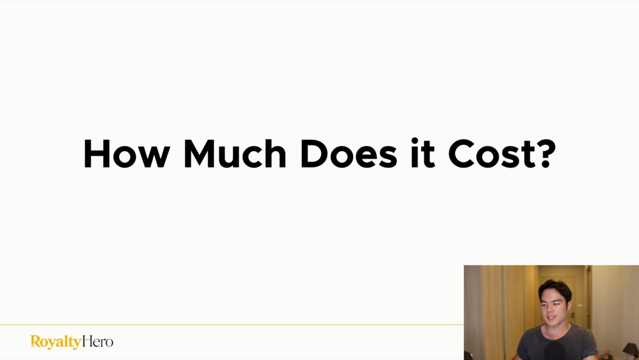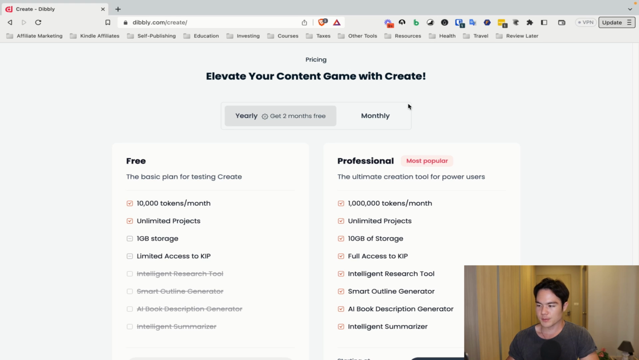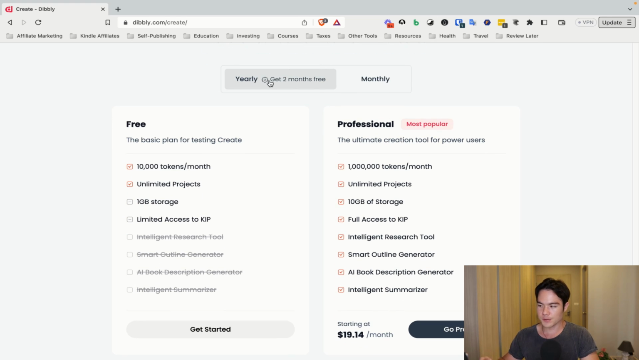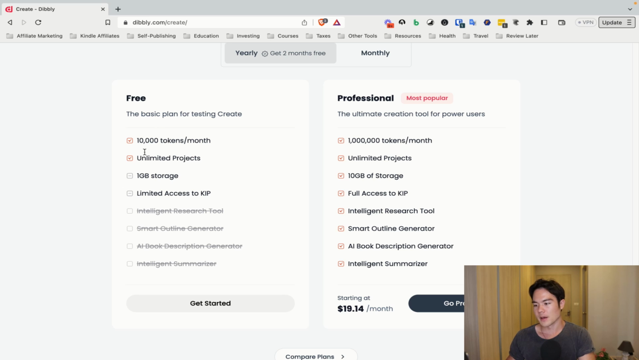But then the big question is, how much does it actually cost? So this is the price for Dibbly, where there are 2 different pricing options. Obviously there's a yearly plan and a monthly plan, and the yearly plan is better if you want to save some money. But there's a free option, and the thing with the free option is it pretty much does not have any of the tools that I said are the most useful.